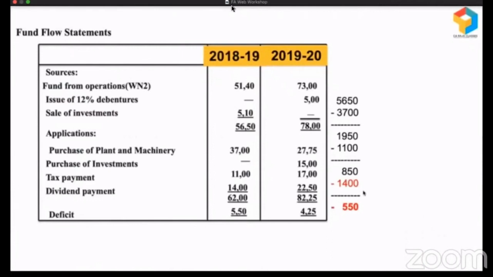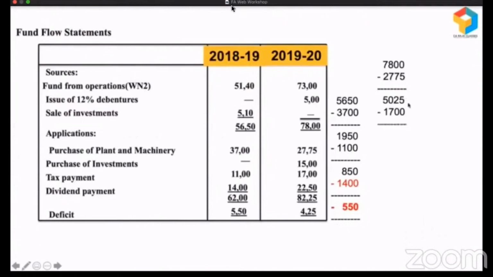Let's see what happened in 2019-20. In 2019-20, their funds from operations have improved significantly. They've also raised money by issuing debentures. So it is 7,800, and from that they are purchasing plant and machinery. Okay, they have a lot of money, let them. It means after purchasing plant and machinery, they have a surplus of 5,025, and they want to pay taxes. Okay, good, let them pay.